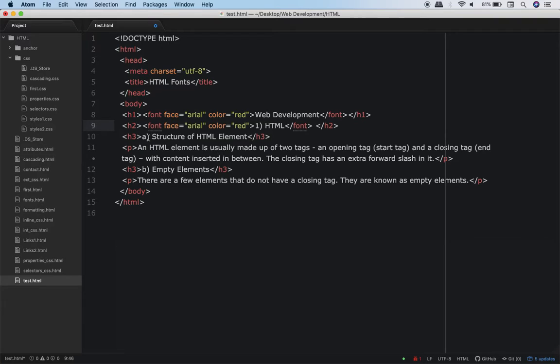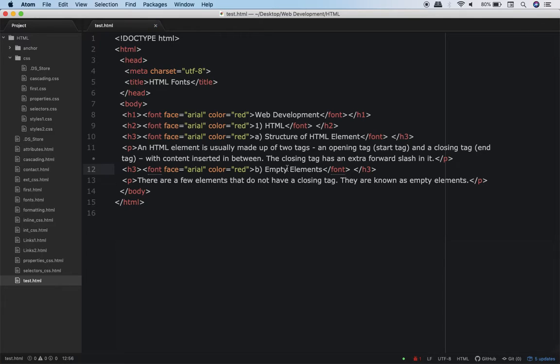And the same thing will happen here too. I copy the font element once again and I put it in H3 here. And once again, I put it in H3 here. But I want the structure of the HTML element, so I cut it from here and put it over here. Then the same thing over here, I want empty elements, so I cut from here and I put it over here.